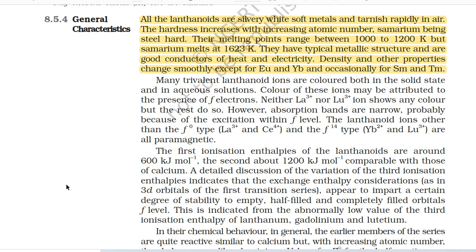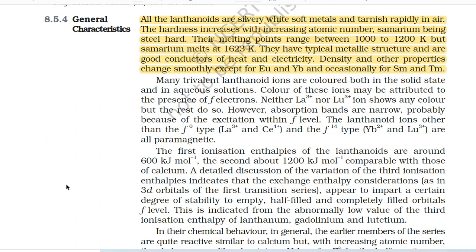Density and other properties change smoothly except for Eu and Yb and occasionally for Sm and Tm. Many trivalent lanthanoid ions are colored both in the solid state and in aqueous solutions. Color of these ions may be attributed to the presence of f electrons. Neither La3+ nor Lu3+ ion shows any color, but the rest do so. However, absorption bands are narrow, probably because of the excitation within f level.